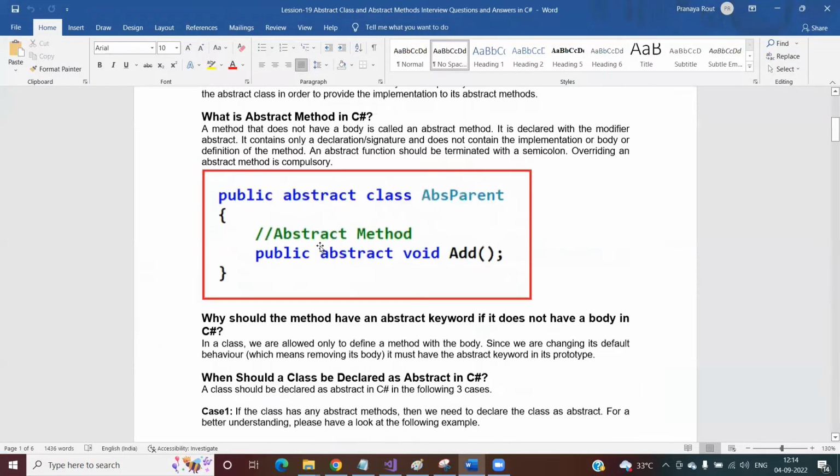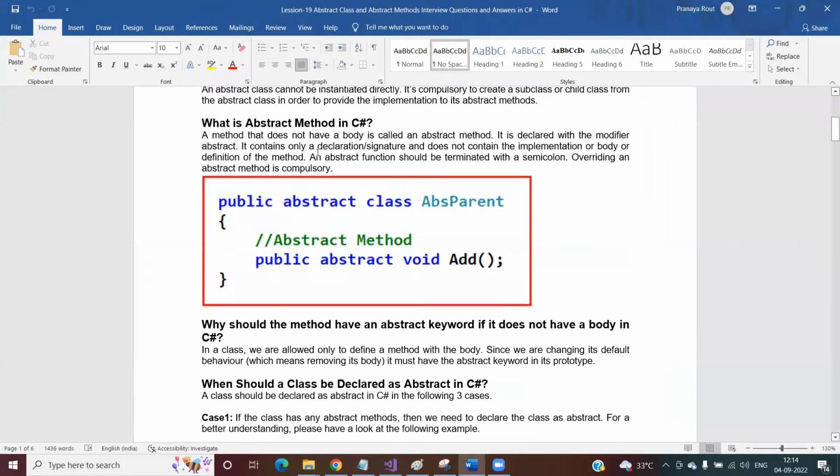Now, what is an abstract method? Let us first read the definition, then I will explain the concept. A method that doesn't have a body is called an abstract method. It is declared with the modifier abstract. It contains only a declaration and a signature and doesn't contain the implementation, body or definition of the method. An abstract method should be terminated with a semicolon. Overriding an abstract method is mandatory.